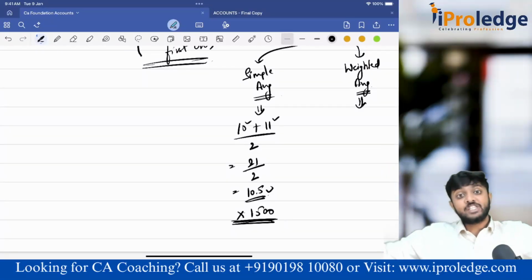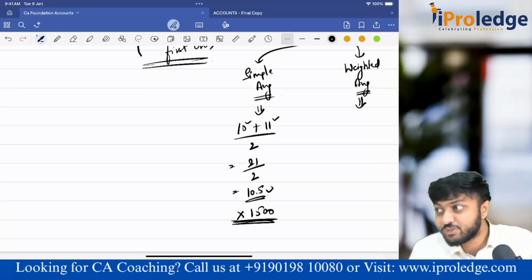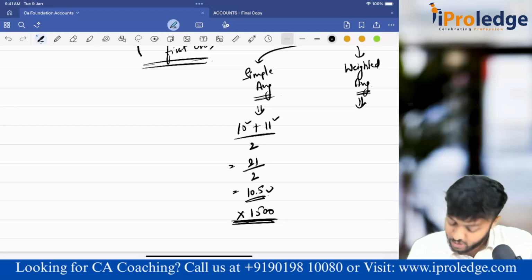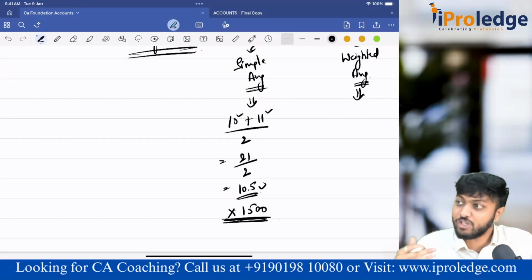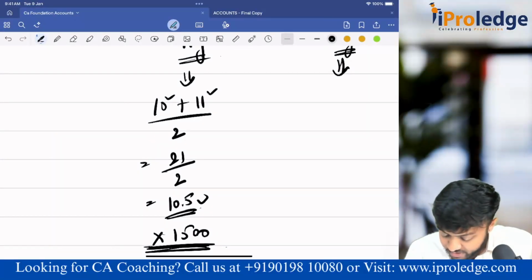Majority of the purchase is done at 90 rupees. Only one is purchased at 50. That means weightage should be more for the majority purchase. Don't you think? So that's why in the weighted average method we are giving more weight to that price in which more purchase is made. So finding this out is simple. How to do it is simple.